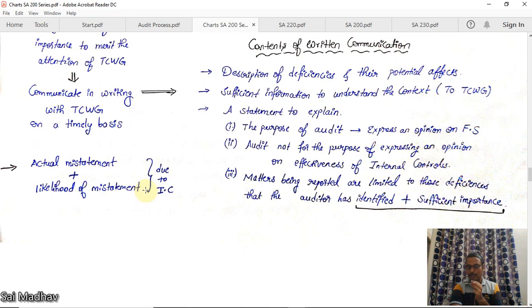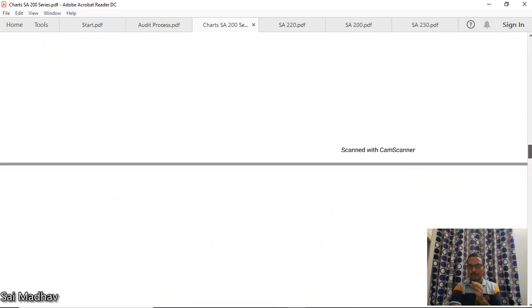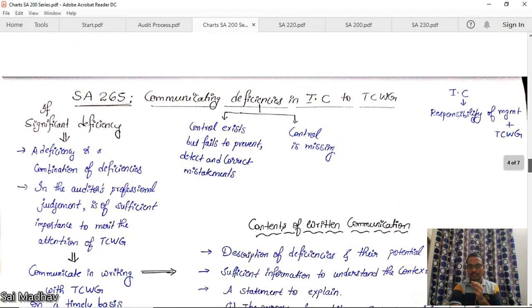Now, actual misstatement plus likelihood of misstatement due to internal control. See, in the example we have taken the 1 lakh rupees amount, if there is an actual misstatement, he can report. Or if there is no misstatement present, but there is a likelihood of misstatement, then also he can report to TCWG. This is the whole overview of SA 265.